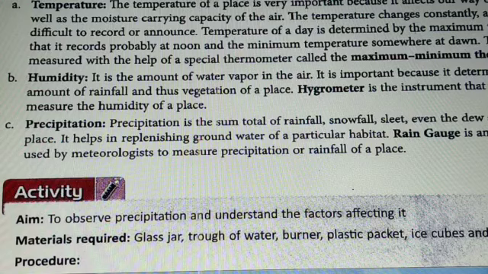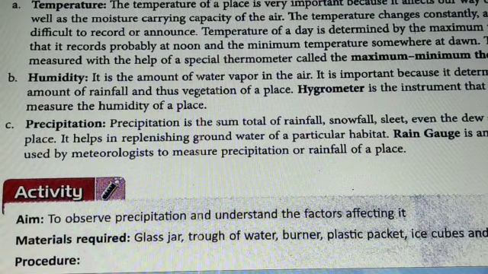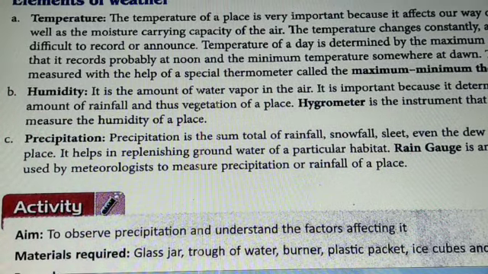A rain gauge is an instrument used by the meteorologists. Who are the meteorologists? Those who study weather. They measure the precipitation or rainfall of a place. So what are the different elements of weather? First is temperature, second is humidity, and third is precipitation. All these factors play a very important role in the weather of a place.